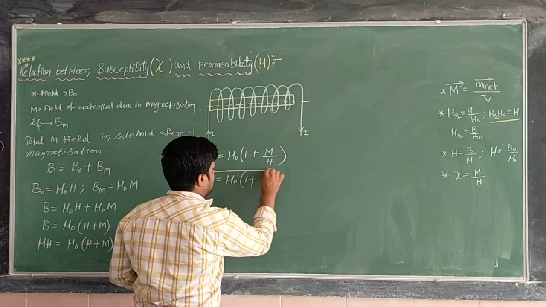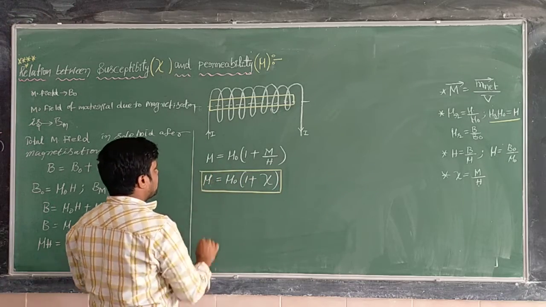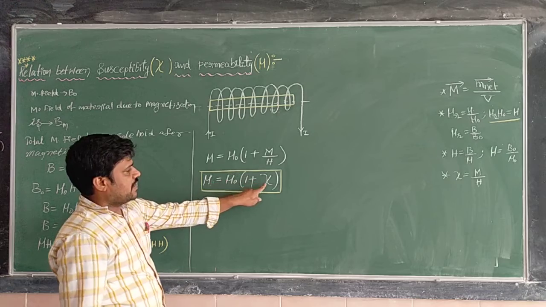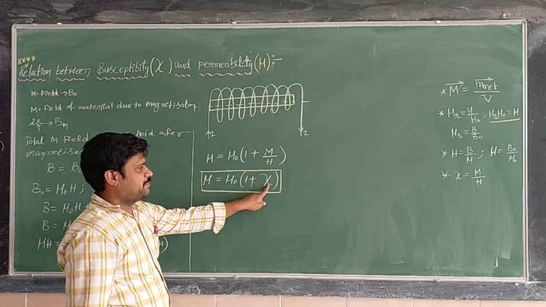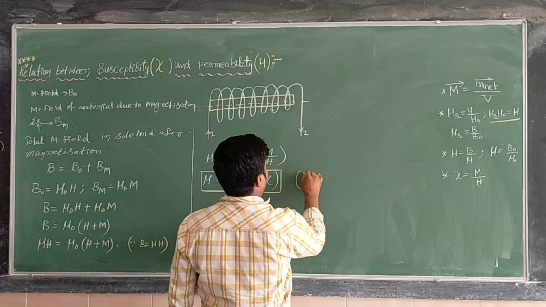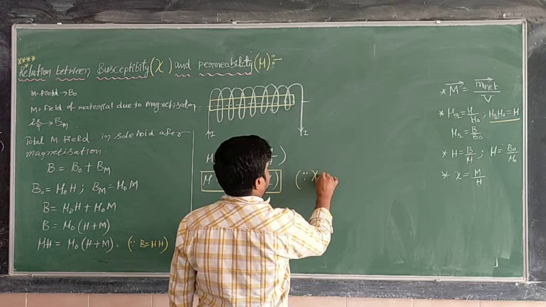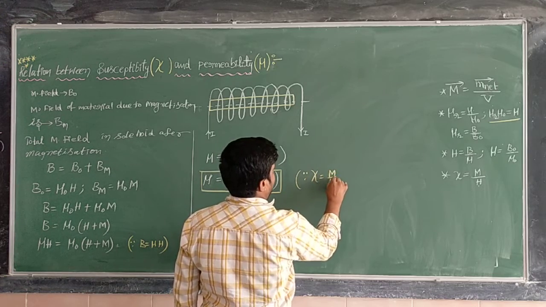Now this is the relation between the permeability and magnetic susceptibility.